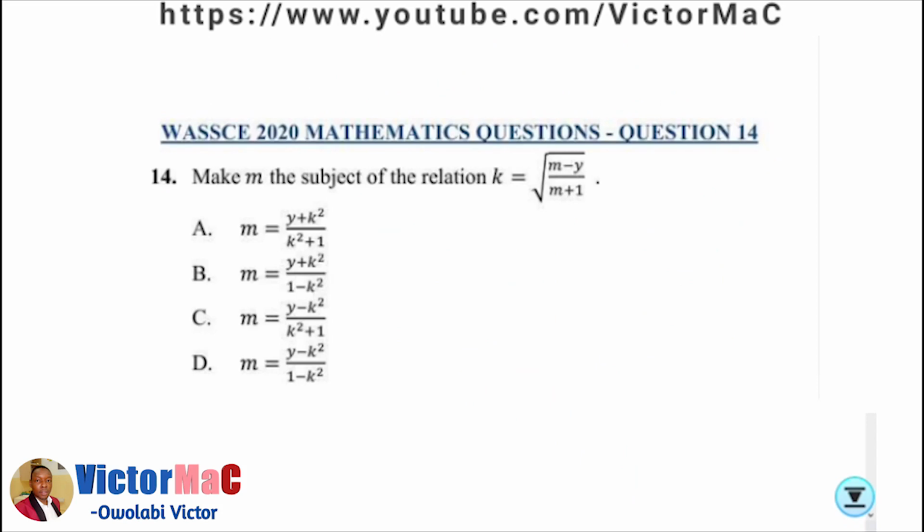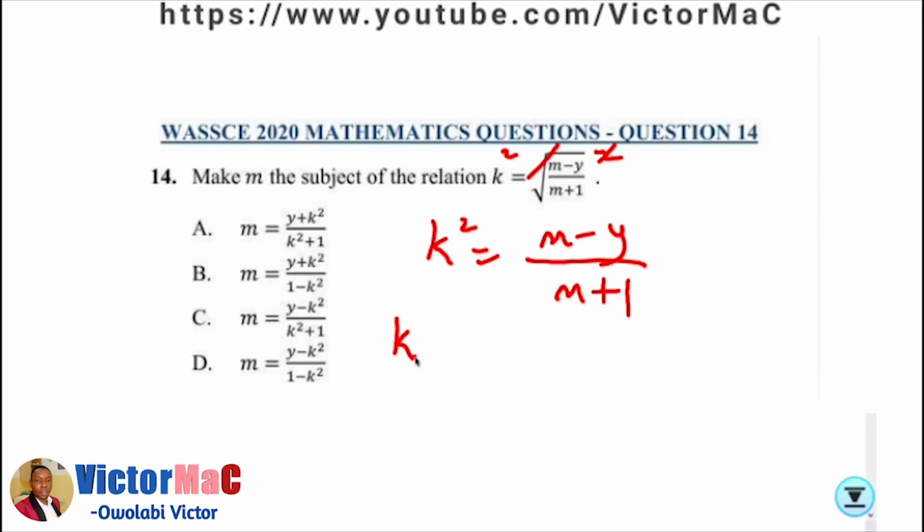Number 14 of the WASSCE 2020 mathematics questions. Make m the subject of the relation k equals the square root of (m minus y) over (m plus 1). The first thing is to take the square of both sides. When I square both sides, we have k squared. The square cancels out the square root, so we have (m minus y) over (m plus 1).